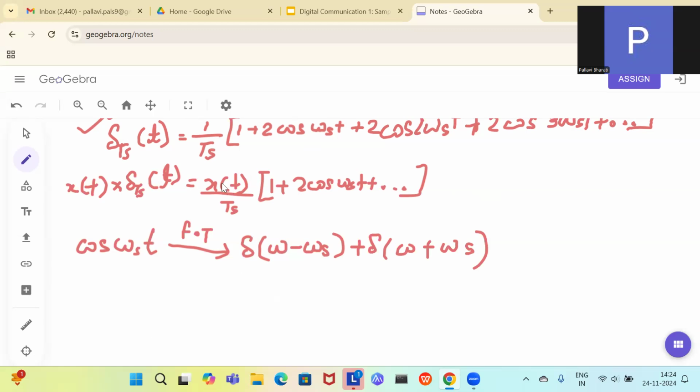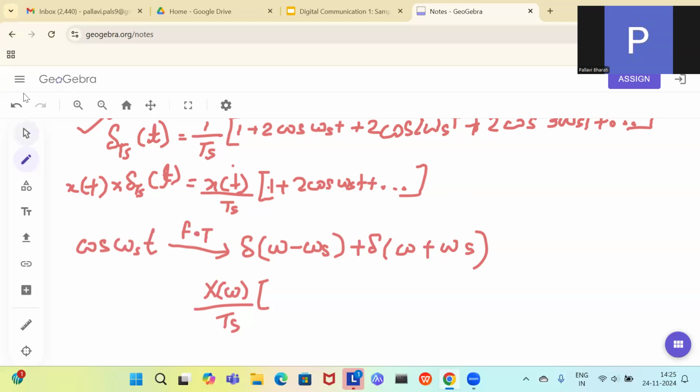Ts is a constant that will be there itself. For the first case, x(t) was multiplied with 1, so it remains X(omega). But when it is multiplied with this one, it will become X(omega minus omega s).